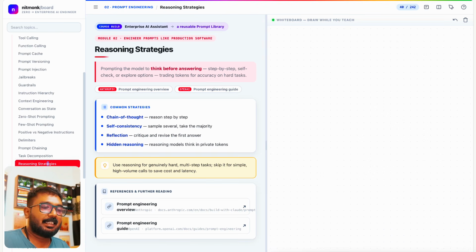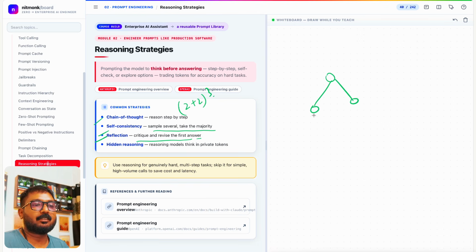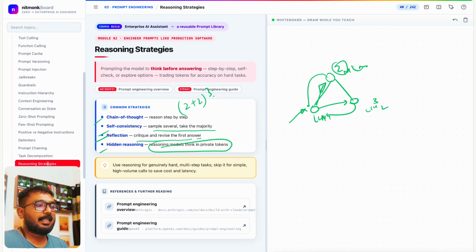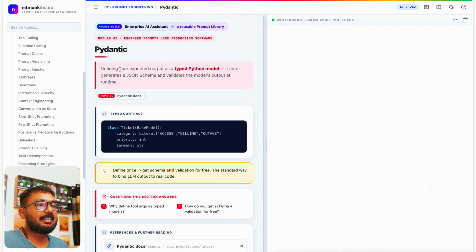Then reasoning strategy is there. There is chain of thought that I have told you about: 2 plus 2 and to the power 3. There is self-consistency: sample several, take the majority. Now reflection, critique. Reflection is basically critique of the first answer. Like there is LLM1, LLM2, LLM3. The task starts from LLM1, goes to LLM2 and LLM3, and they give a response back, and that critique happens. Hidden reasoning is when reasoning models think in private tokens that you can't see. Now comes Pydantic. I'm trying to explain it here because type tokens are really important.